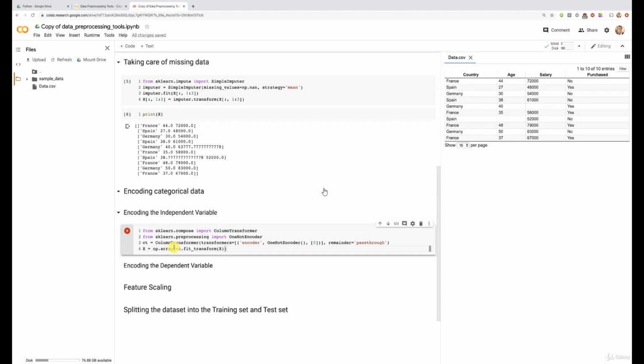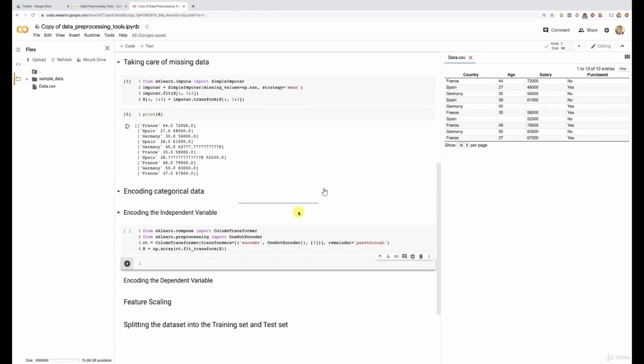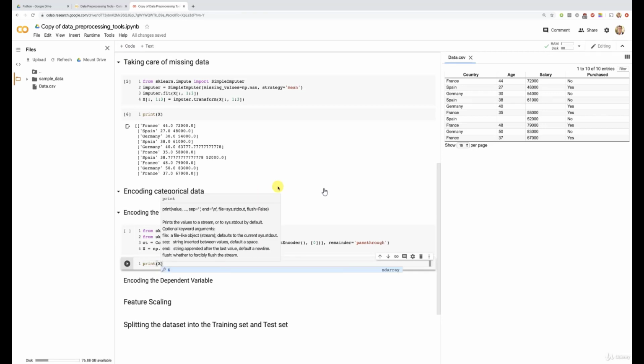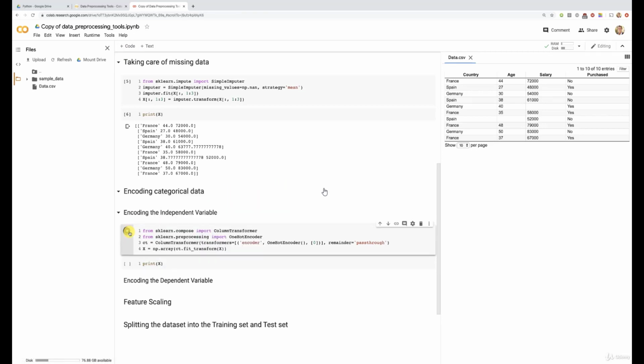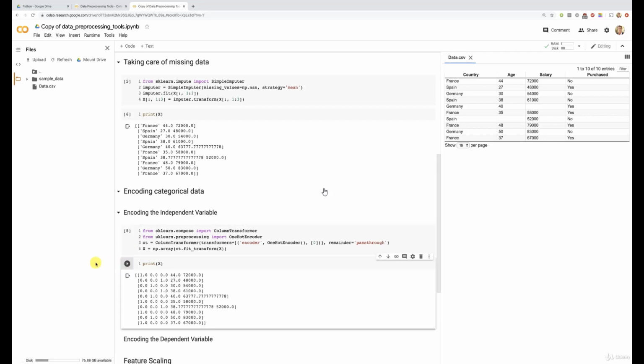Let's check that right away by creating a new code cell and then printing this matrix of features X. There we go. Now let's run this cell and then running the next one. And what do we see? Well, we see exactly what was expected, meaning that we no longer have the first country column with the text, you know, the 3 countries here in strings. This time we have, as we said, 3 new columns. So I don't know if you can see it well, but that's the first one, that's the second one, and that's the third one, where each row encodes one of the 3 countries.